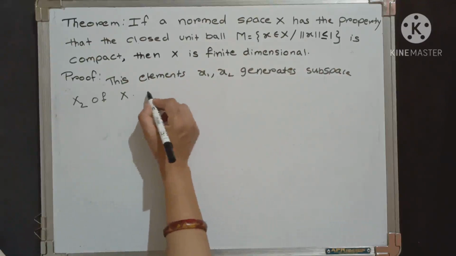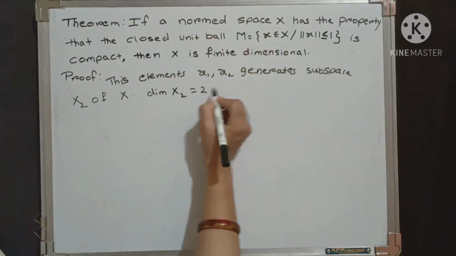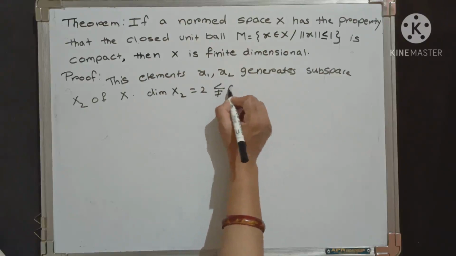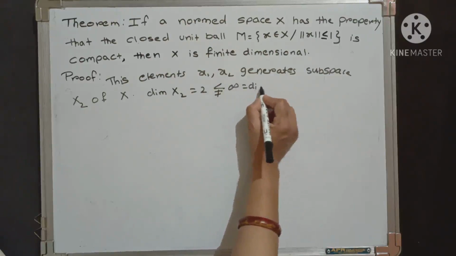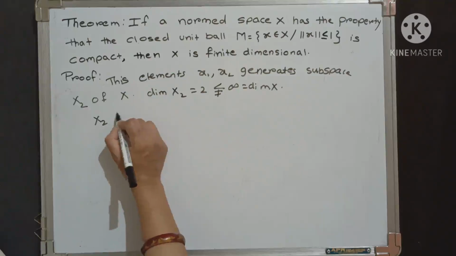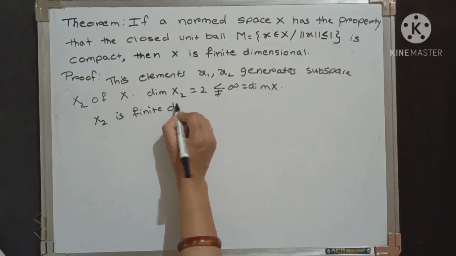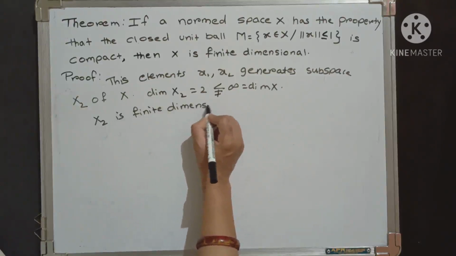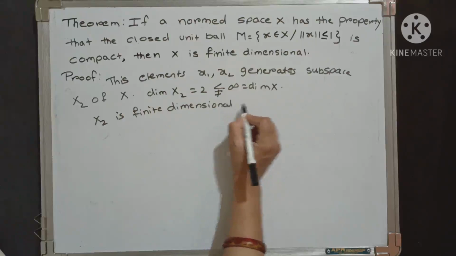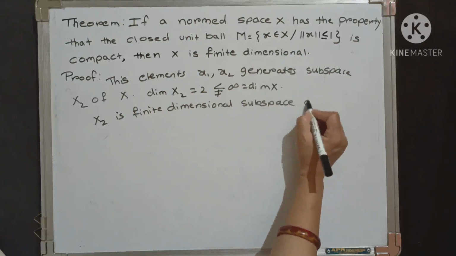Then dimension of X2 equals 2, which is strictly less than infinity, the dimension of X. Again here we get that X2 is a finite dimensional subspace of a normed space X.